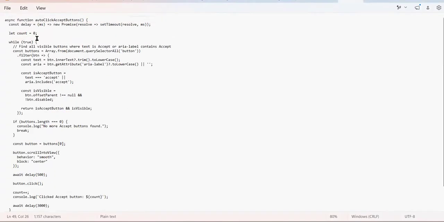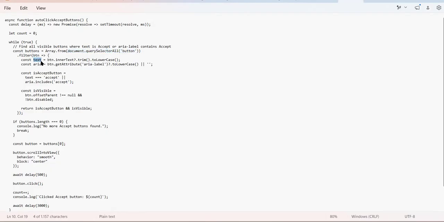Let me explain it. This is my function. I'm adding a little delay because once I click on accept, we have to wait for some time; that API call has to complete. See, Array.from with document.querySelectorAll. When we learn JavaScript, some of you might be familiar with document.getElementById, getElementsByClassName, querySelector, and querySelectorAll. So we are finding all the buttons on my particular page.